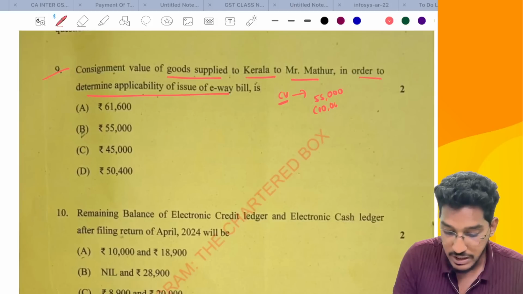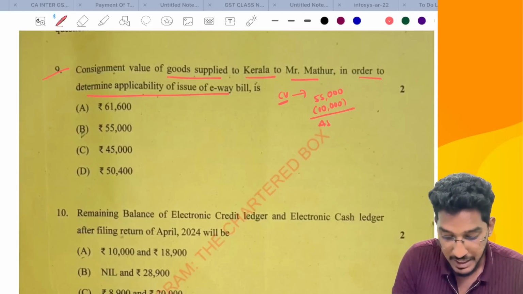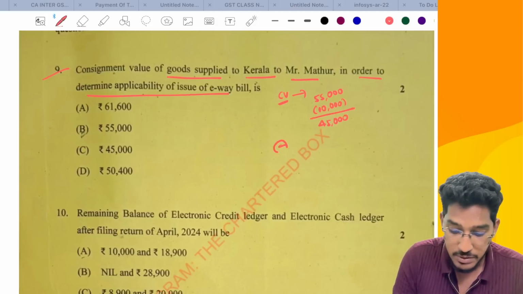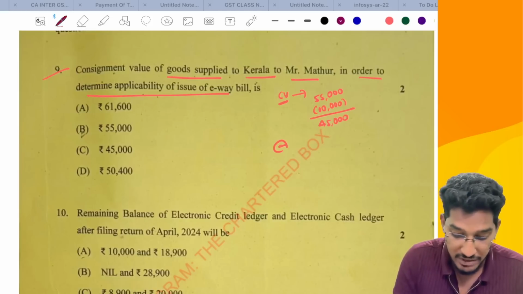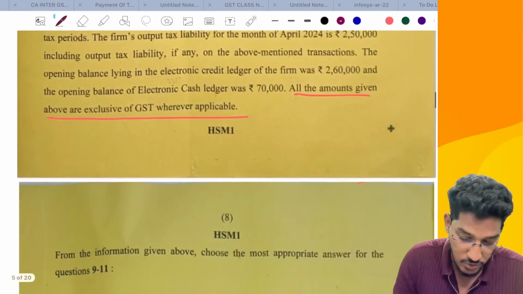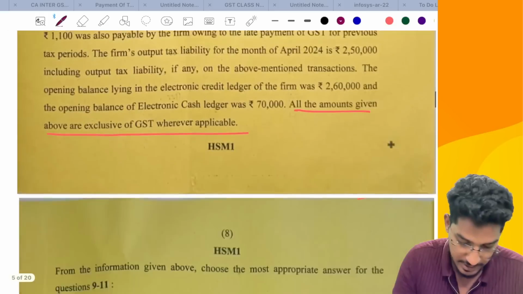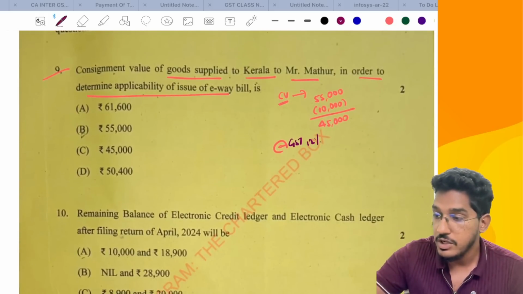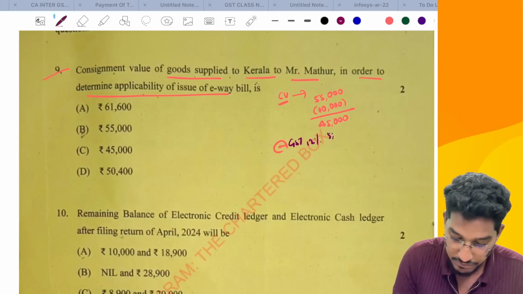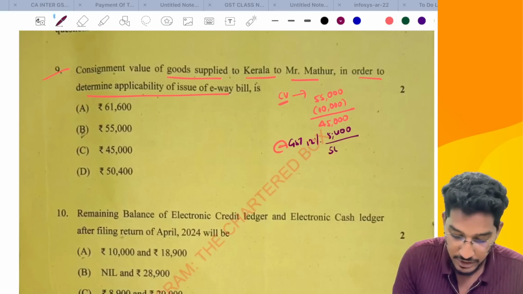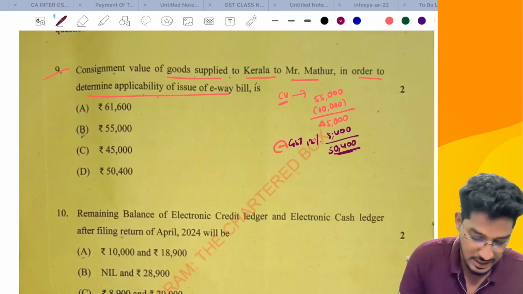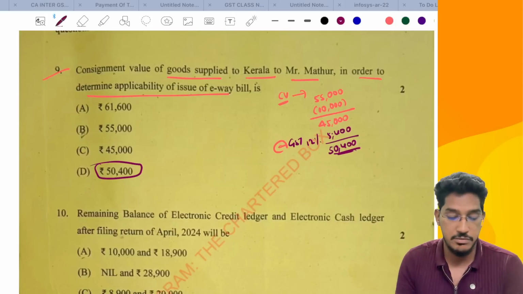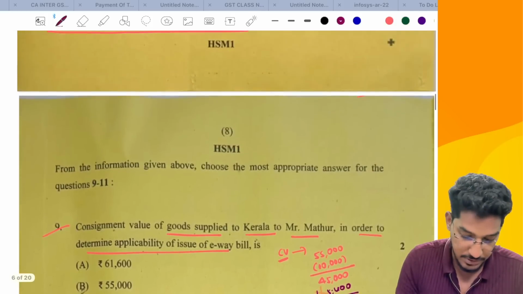Out of that, exempt goods is 10,000 rupees, that you have to exclude. The balance will come to 45,000. And for the purpose of calculation of consignment value, you have to even add the GST also. They told applicable rate of GST is 12%. So if you multiply 45,000 into 12%, it will come to 5,400. The total consignment value here will be 50,400. So the answer is 50,400 will be the consignment value for the purpose of e-way bill.